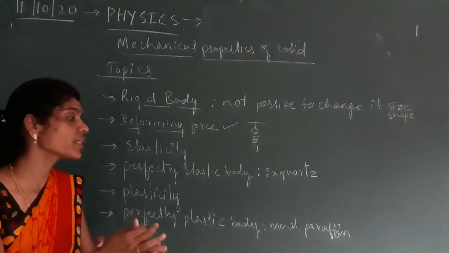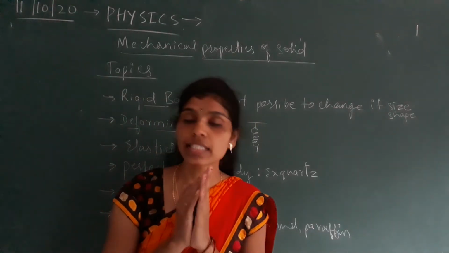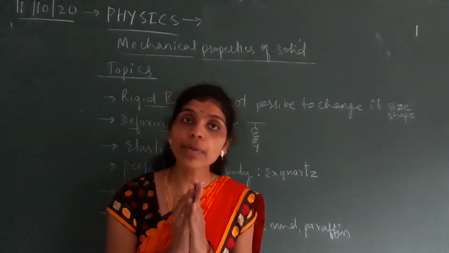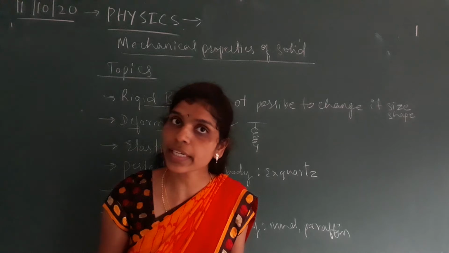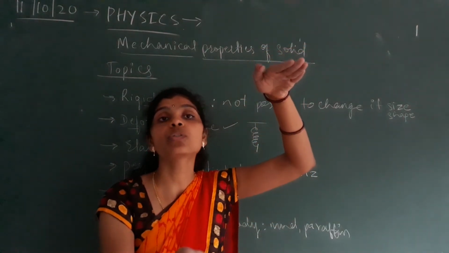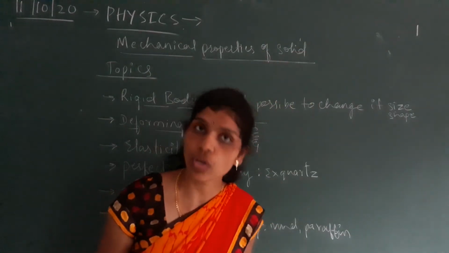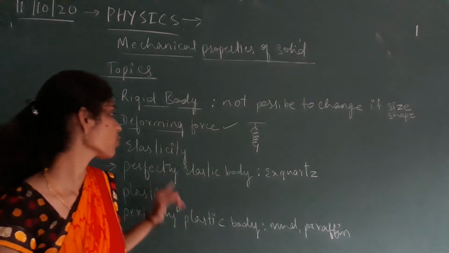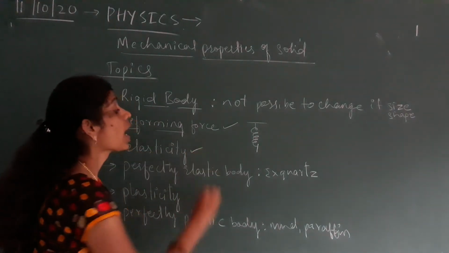Next, we shall see what is the meaning of elasticity. Elasticity is one of the properties of a solid object. We can compress it or we can elongate it; elongation and compression are possible. Such a property we call elasticity. How do we define this?